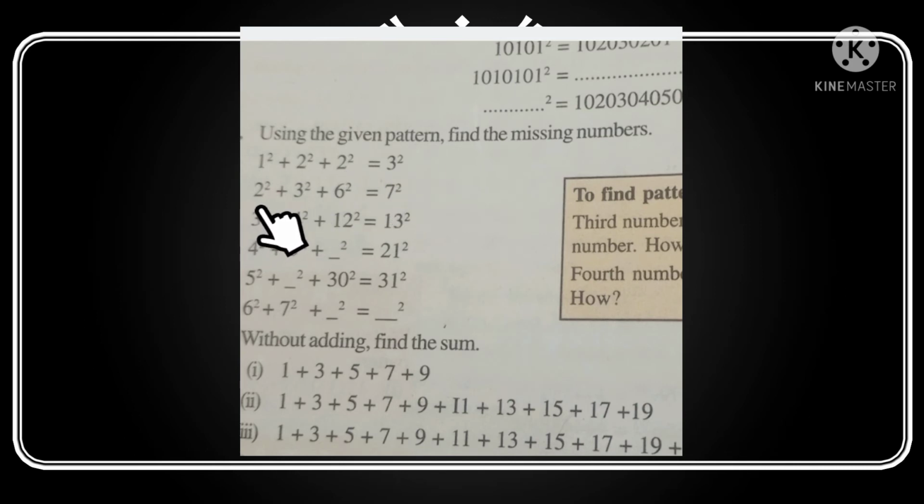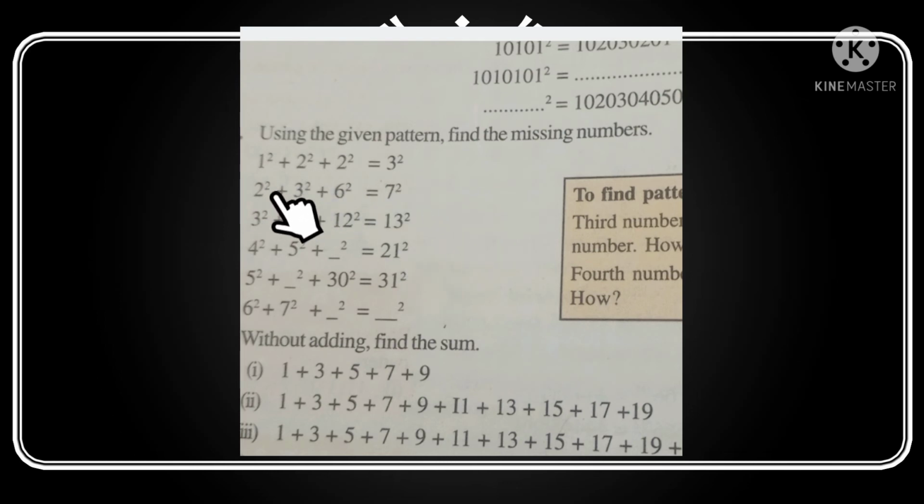Then next, 2 square plus 3 square plus 6 square, that is 7 square. Now we find the value. Let us go through all the patterns. Then 3 square plus 4 square plus 12 square, what is it? That is 13 square. Then 4 square plus 5 square plus 20 square, and the answer is 21 square.